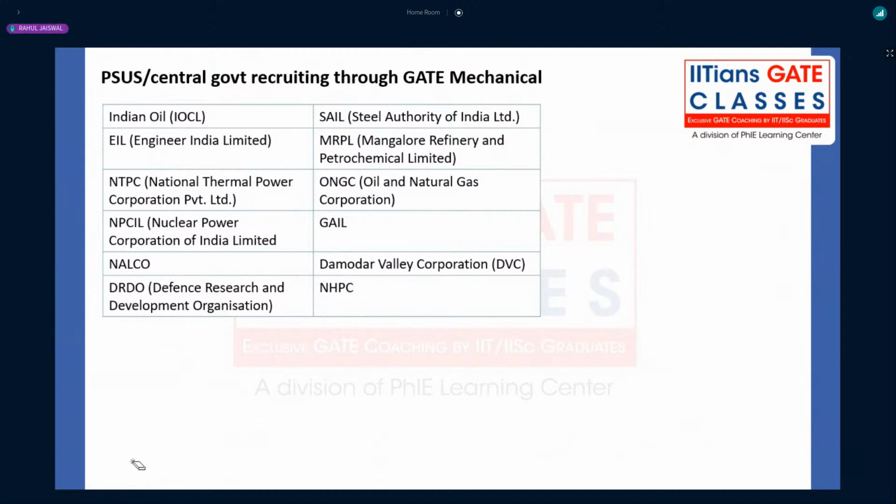XC and IITs, yes, I am just mentioning that, but that is of no use, completely no use. DRDO, NHPC, NALCO, so these are the opportunities you have through GATE 2022. Again, the same will follow for GATE 2023, most probably.